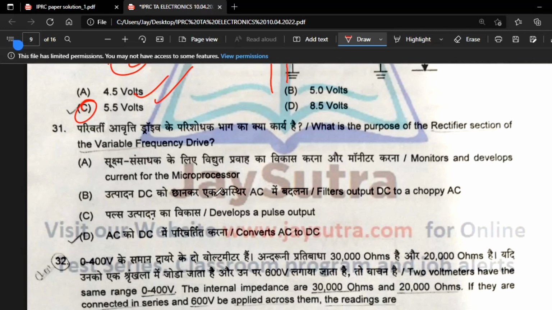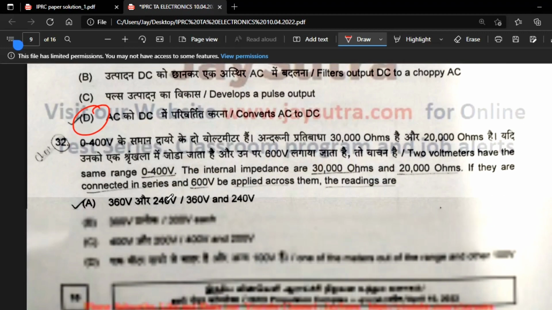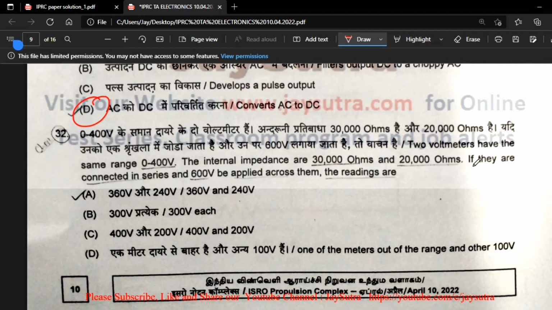Now question 31: what is the purpose of the rectifier section of the variable frequency drive? A rectifier converts AC to DC. You should not think about what the variable frequency drive does; you have to answer this question directly. If you know what a rectifier does, converting AC to DC, then option D is the correct answer.